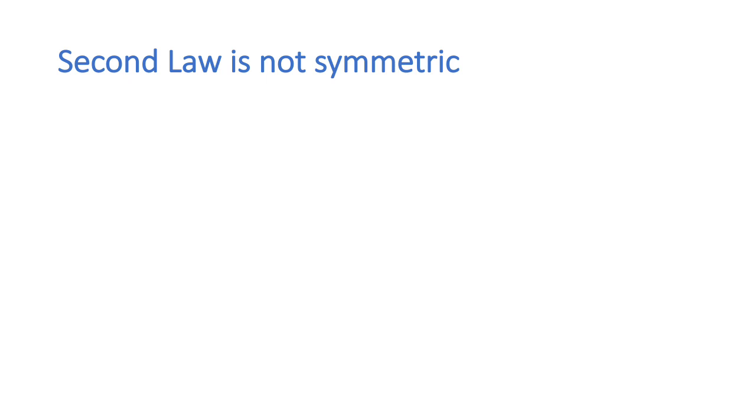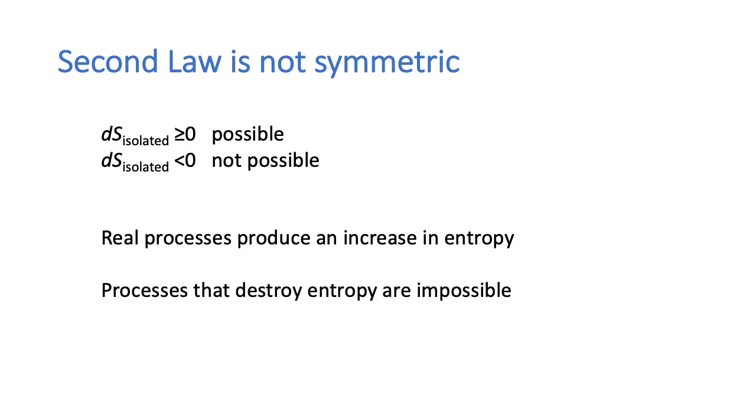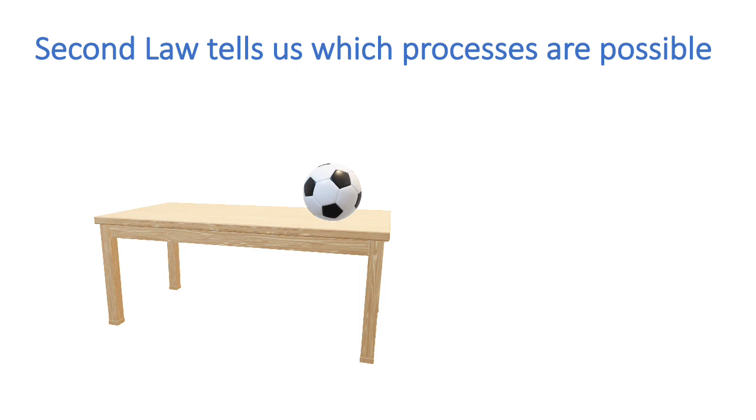The second law, however, is not symmetric. We have said that the entropy of an isolated system would either increase or remain constant. However, the entropy of an isolated system cannot decrease. So real processes are those which produce an increase in entropy, and processes that destroy entropy are impossible. So let's see if we can use the second law to tell us which process is possible and which is not.